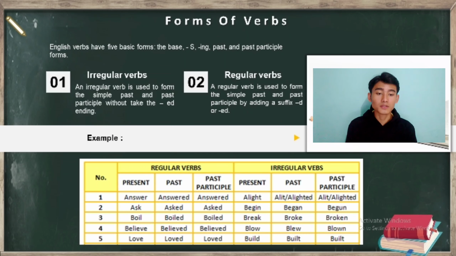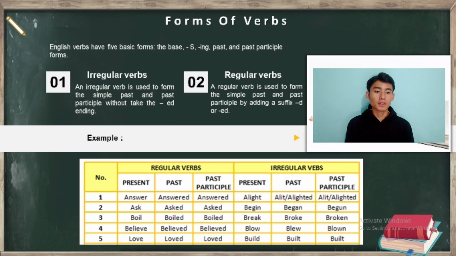The next material is form of verb, and a verb has 5 forms: the base form, s form, ing form, past, and the past participle form. Number 1, irregular verb. An irregular verb is used to form the simple past and past participle without taking the ed ending. And number 2, regular verb.